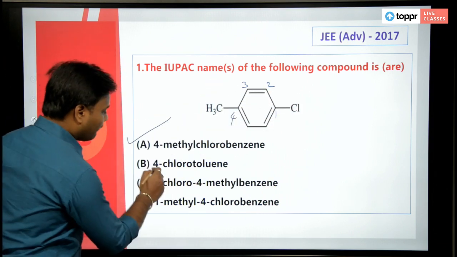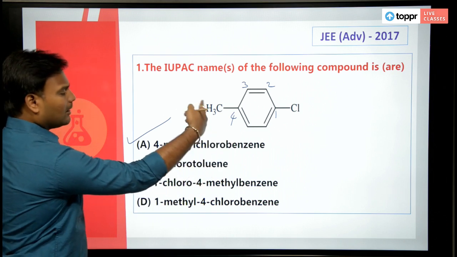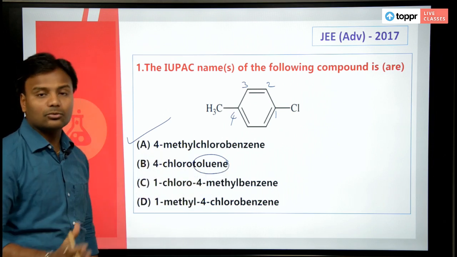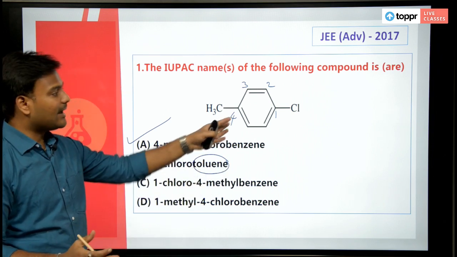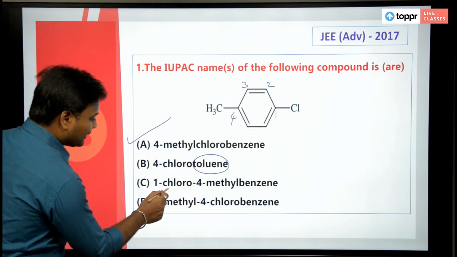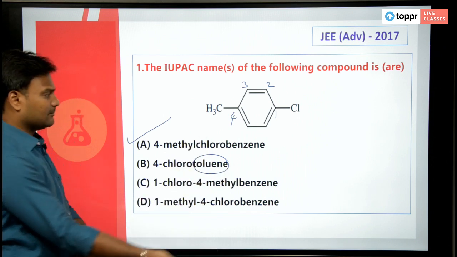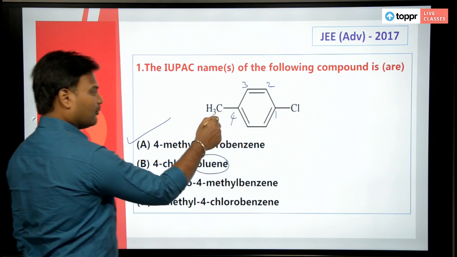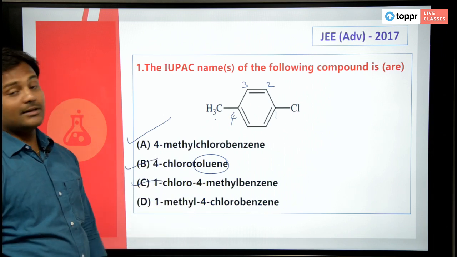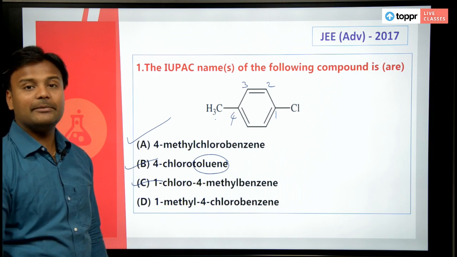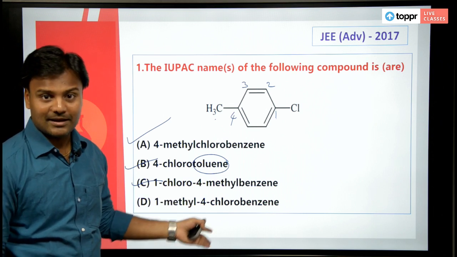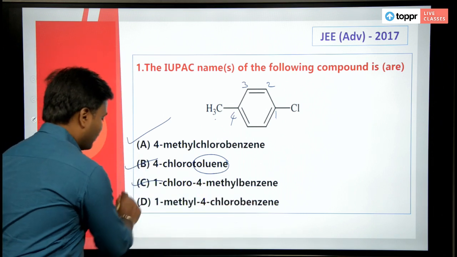Then 4-chlorotoluene, right. I can say this when I have taken toluene as the parent, 4-chlorotoluene. Then 1-chloro-4-methylbenzene. Okay, 1-chloro and 4-methyl benzene. Yeah, 1-methyl-4-chlorobenzene: this cannot be an answer. Based upon alphabetical order, methyl cannot be given the number 1 position, it is always chloro. So this cannot be your answer.